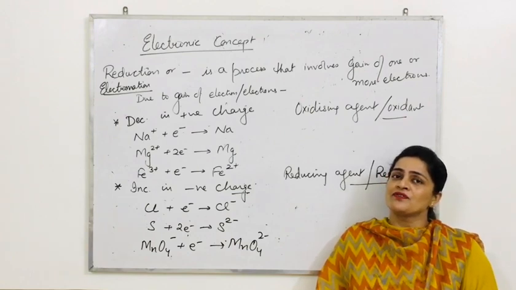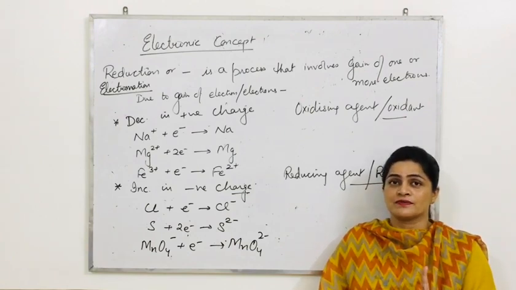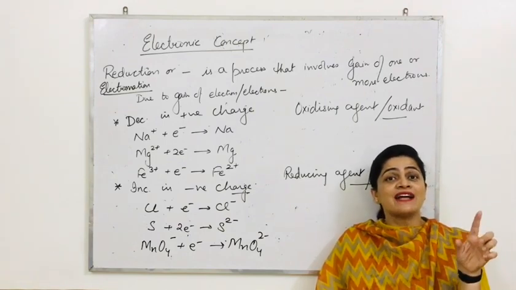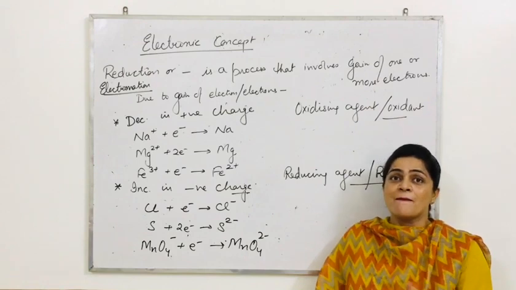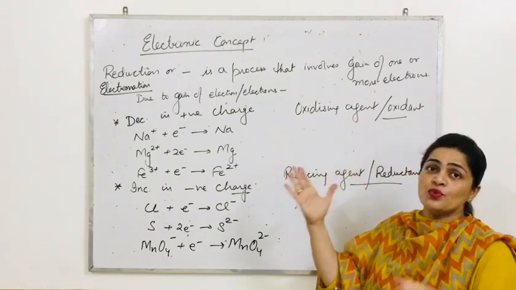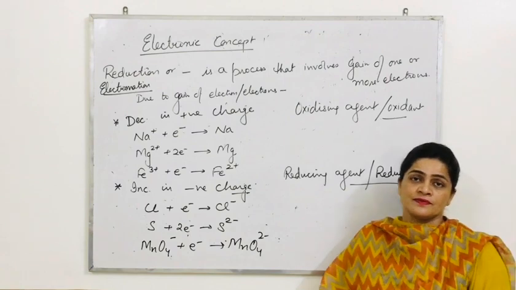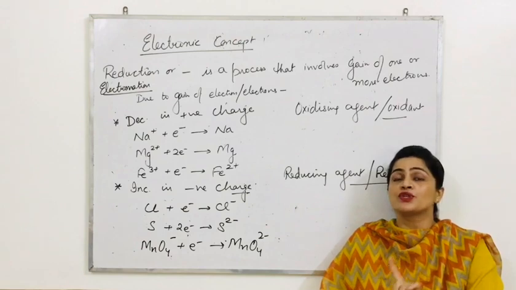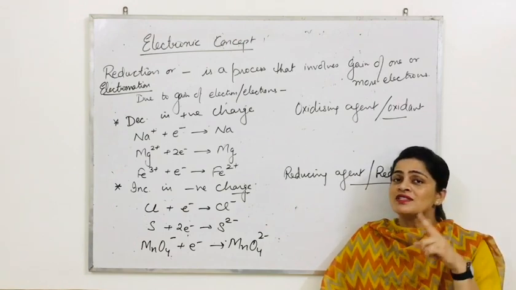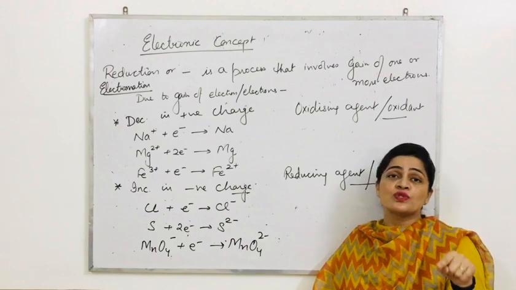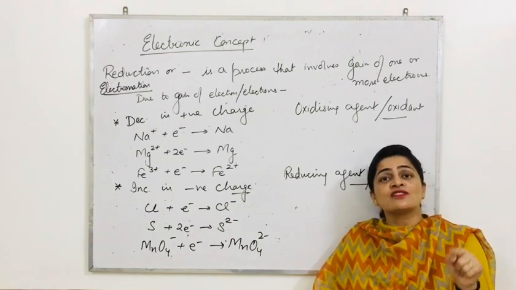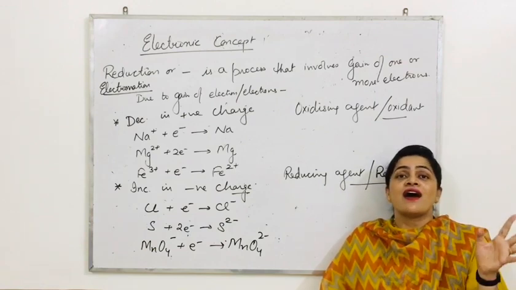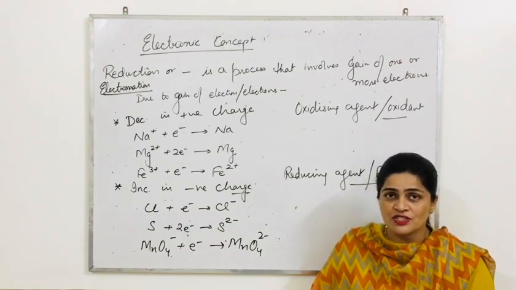Oxidation is a process that involves loss of electron. The substance which is undergoing oxidation loses electron. Why is that substance losing electron? Because some other substance is ready to gain those electrons. One substance will lose electron if the other is ready to gain those electrons. So oxidizing agent is not a substance which is losing electron. Oxidizing agent is a substance which is ready to gain those electrons which are lost by the substance undergoing oxidation.